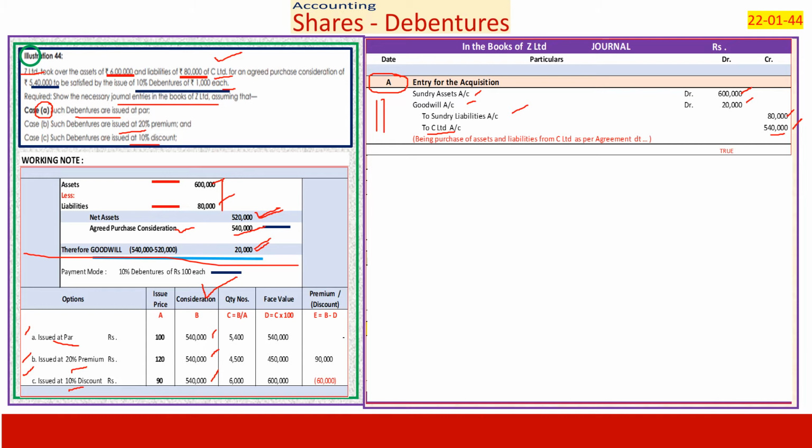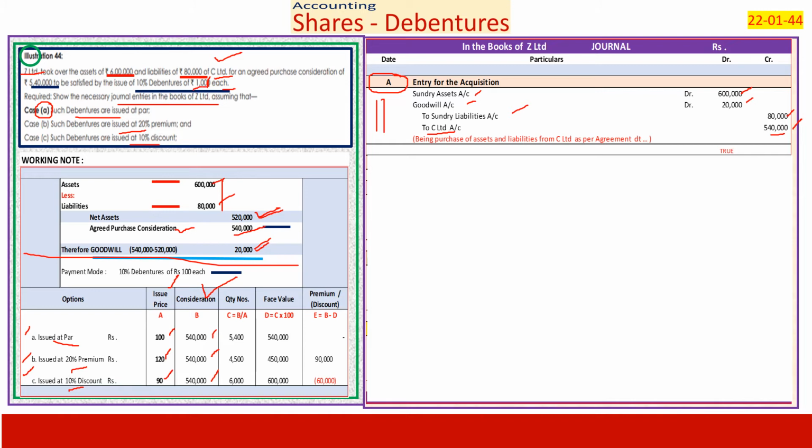Simple. What is the price? It is not 1,000 actually. It is a print error. It is 100. Debentures of 100 each. Now, if it is 100 each at par, issue price is 100. At 20% premium, issue price becomes 120. And at a discount, it becomes 90. It is quite simple. And we are issuing debentures of 100 each. Please note this.